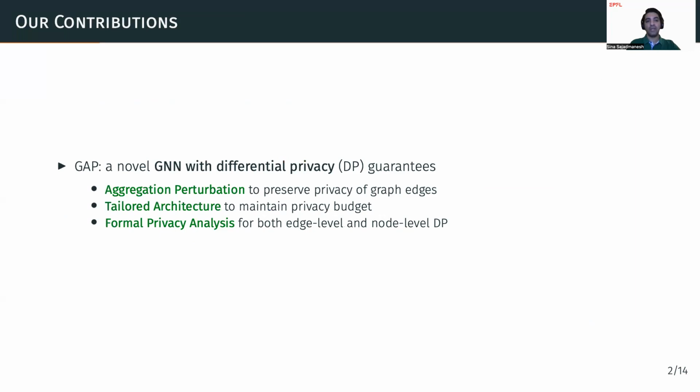To this end, we present GAP, a novel GNN that comes with differential privacy guarantees. Specifically, GAP uses aggregation perturbation, which is a unique approach to preserving the privacy of graph data. It also has a tailored architecture that allows us to maintain the privacy costs. This ensures that we can provide strong privacy guarantees while still enabling effective learning on the graph data. And finally, we provide a formal privacy analysis for both edge-level and node-level DP.